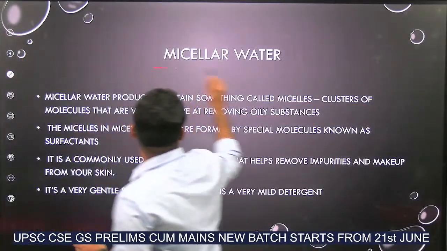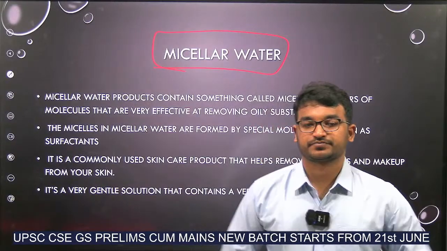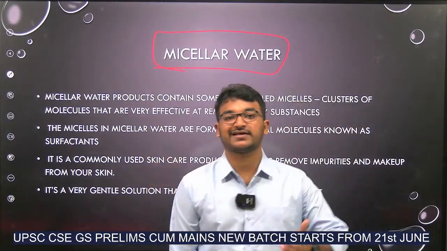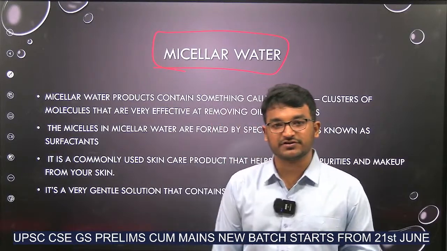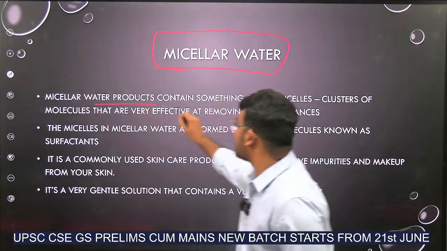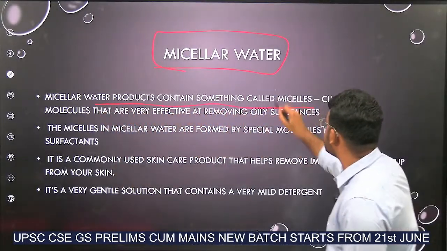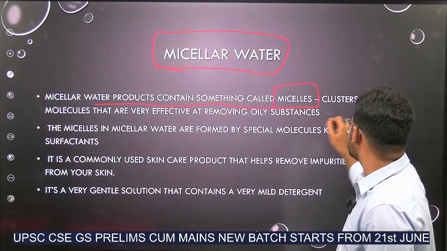Next, micellar water. What is this micellar water? You might have seen this in Fair and Lovely, Ponds and all, this Ever Youth face wash and all. Why is it needed? See, micellar water products contain something called micelles. Now why are these micelles used?